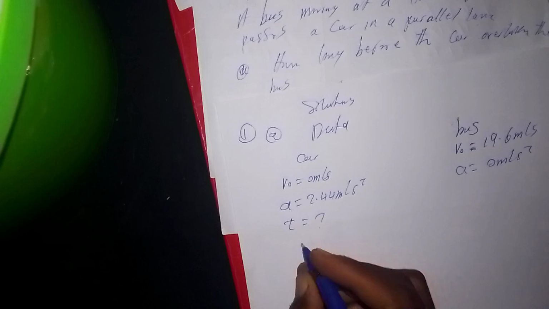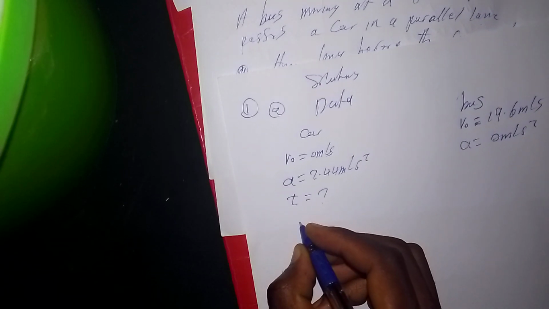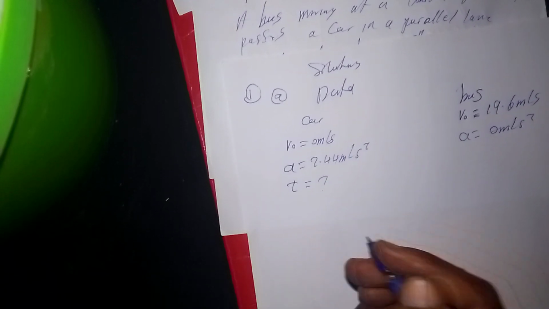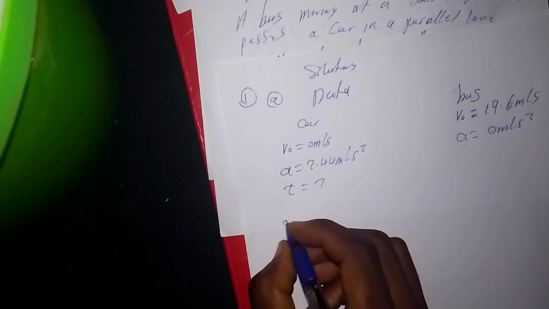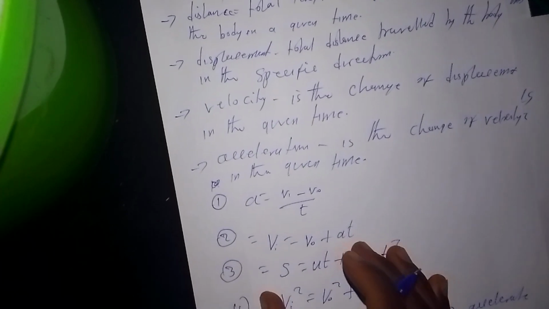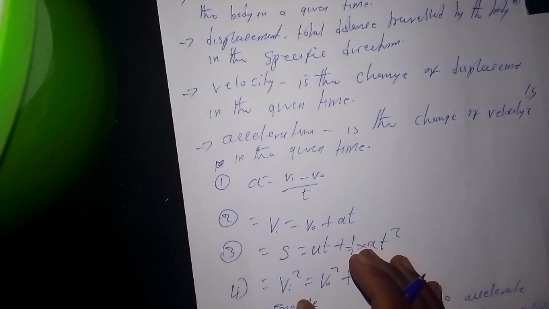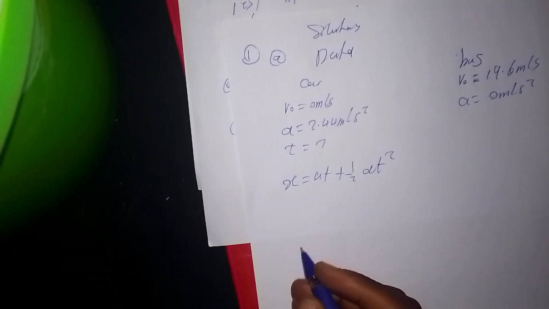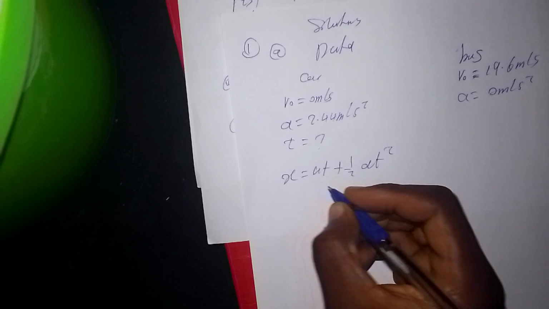From there, we can now use this equation. That's why I was saying these equations are very important. You should take note of these equations. They are very cardinal. So let us use this equation, the one with the squared term. Let us try to insert values for the car. We are on the first question.